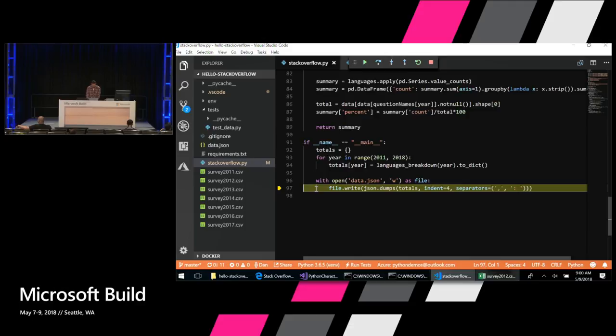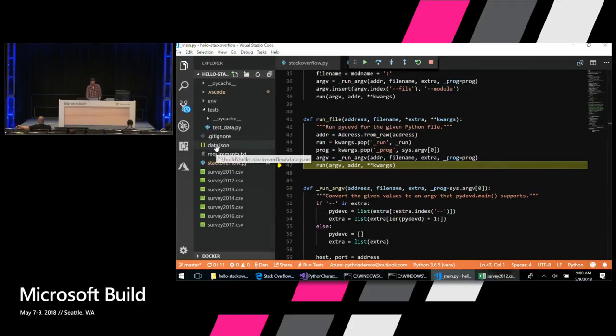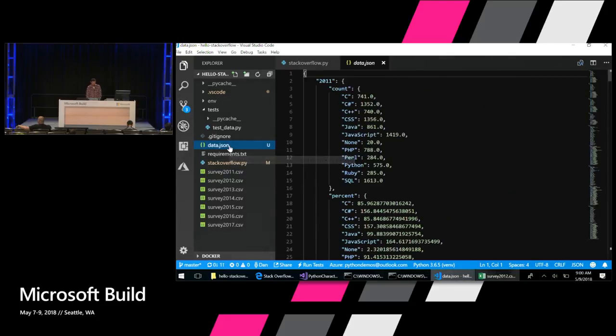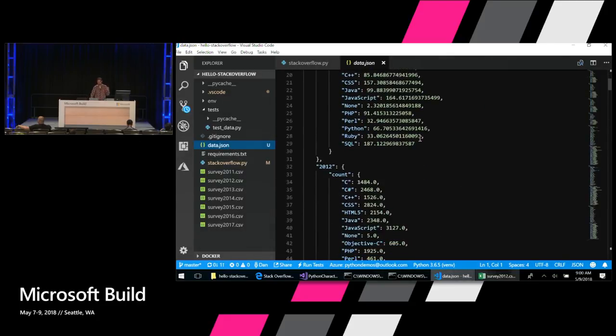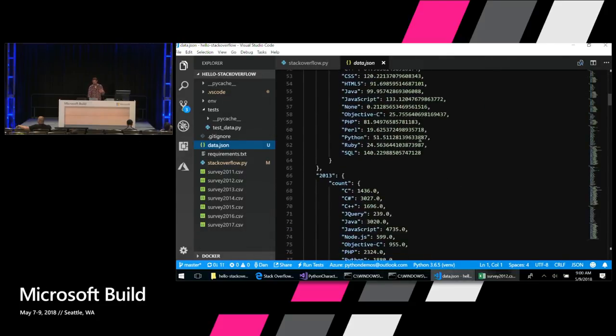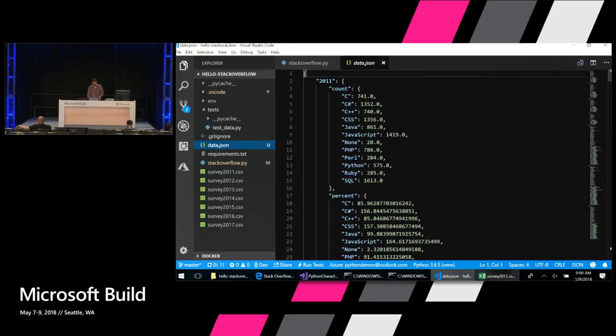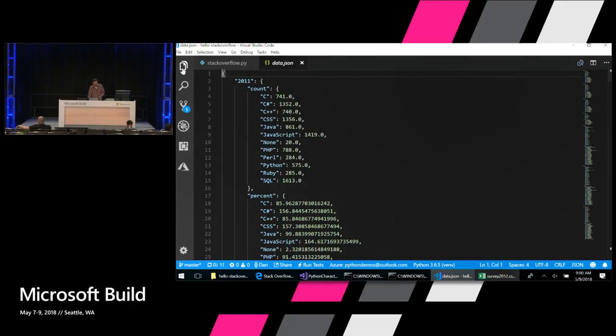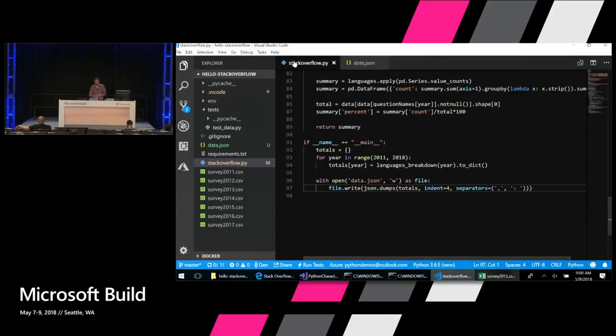All right, so we're at that last line of code. I'll press F10, and then this data.json was written out just now, and I put some parameters in there to pretty print it so we can see the results. All right, so how do we know that I got the right answer from my analysis?